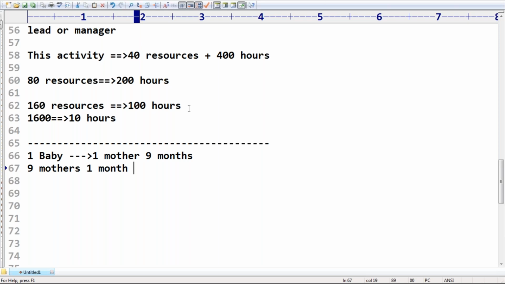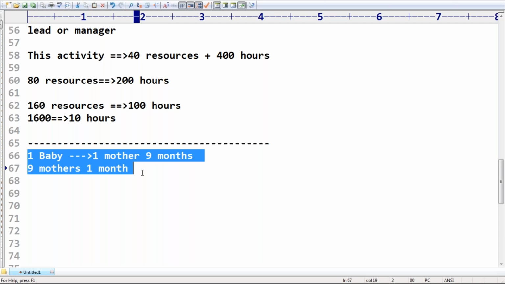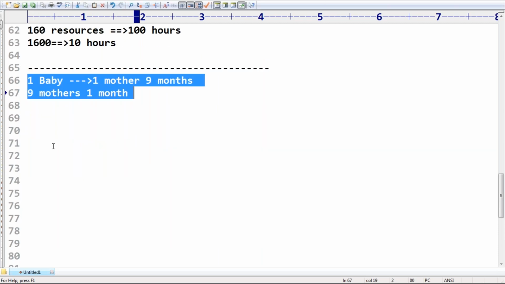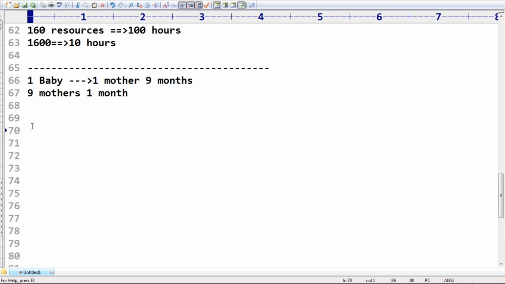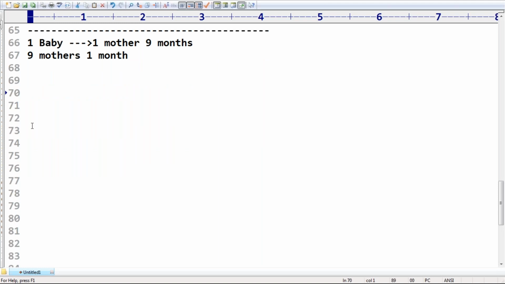"You told one mother 9 months, one baby, I will provide 9 mothers, but within 1 month one baby must be required." Are you able to understand? Don't apply the multi-threading concept in such cases. I hope for most of the people, your manager or lead is already running in your mind. Just leave those people. Are you in a position to understand where we require to apply the multi-threading concept?